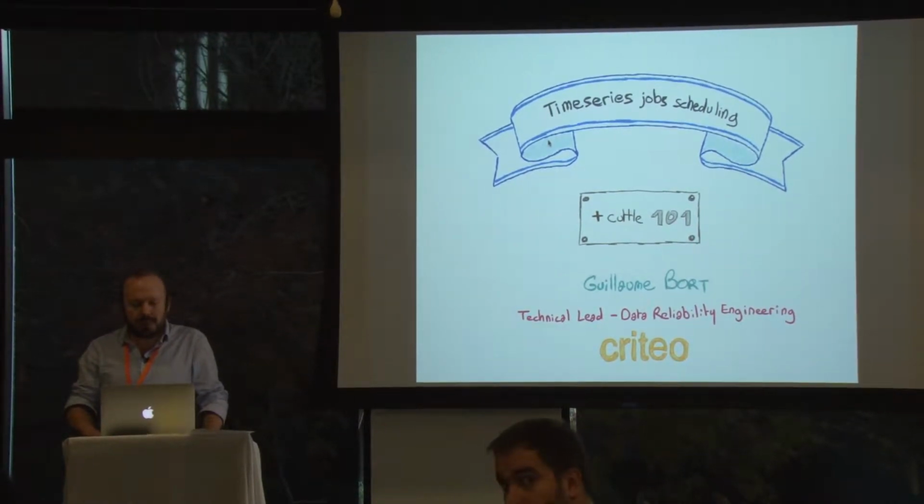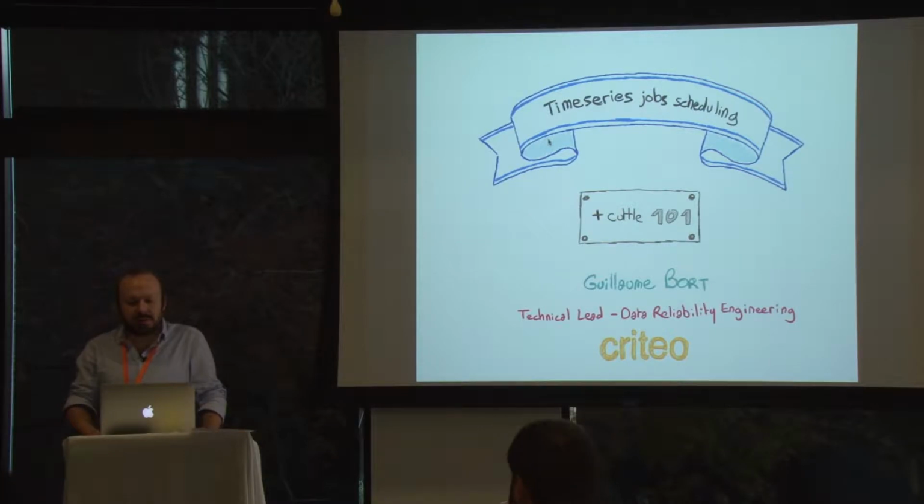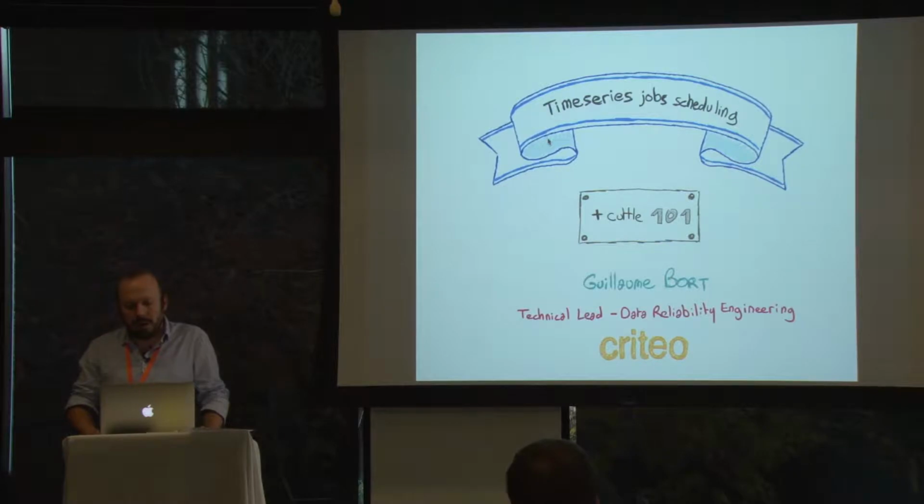I'm going to talk about time series job scheduling at Criteo. So how we do it at Criteo. We have our own job scheduler, it's called Cuttle. And so this presentation will be about the general concept about time series job scheduling and a fast 101 on Cuttle. So I will show you the project, how to start with Cuttle, what it can do, and how you can use it in your own company if you want to schedule a data pipeline the right way.